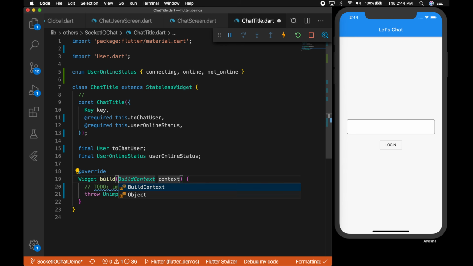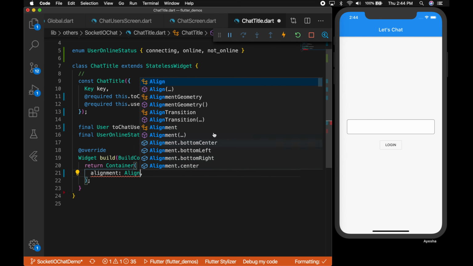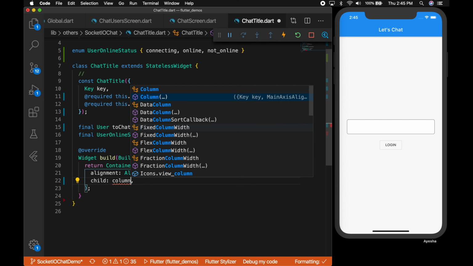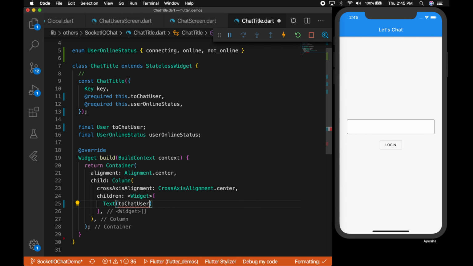Now let's override the build method and create the UI for the chat title. So the chat title will have a container. So I'm going to return a container with child. Let me set the alignment to center, and child will be a column with children. Let me set the cross-axis alignment to center. And the first one is a text which shows the user's name, and second one is his online status.